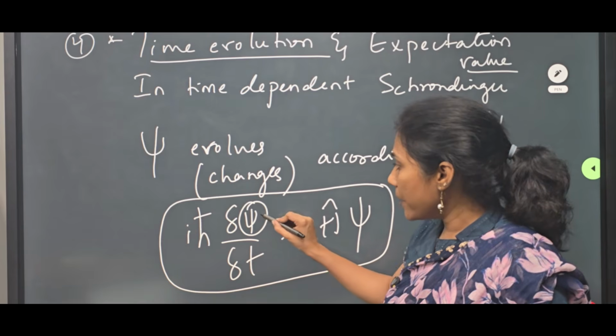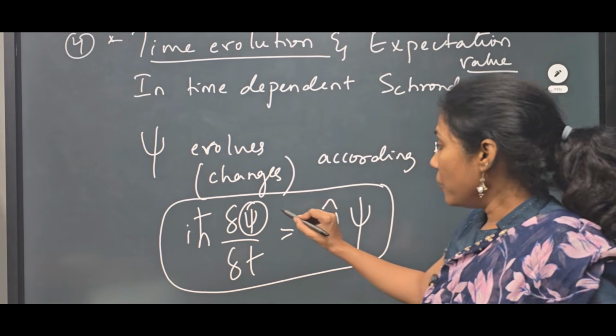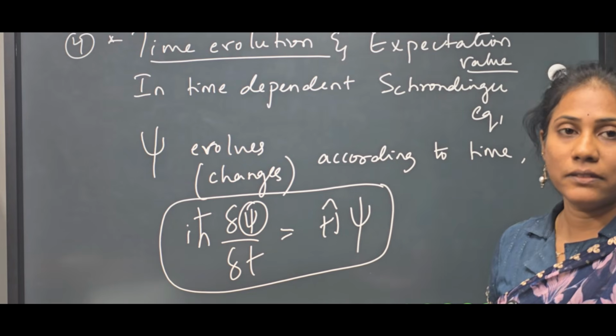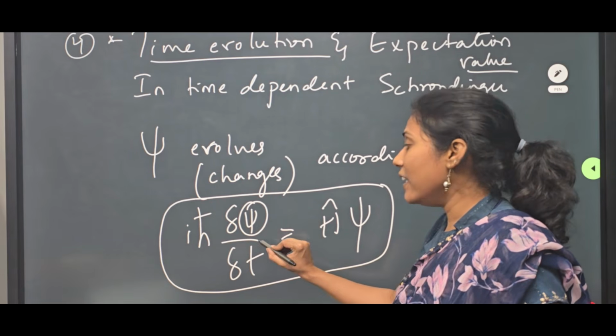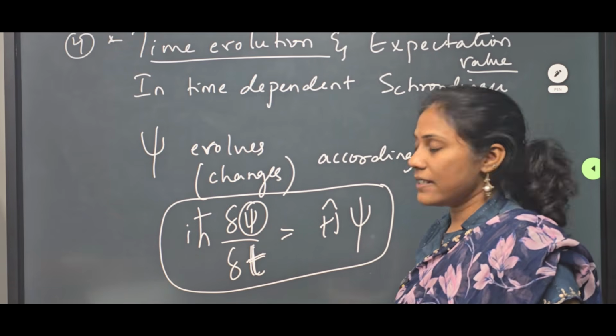The psi value keeps on varying with respect to time. Here t means time.